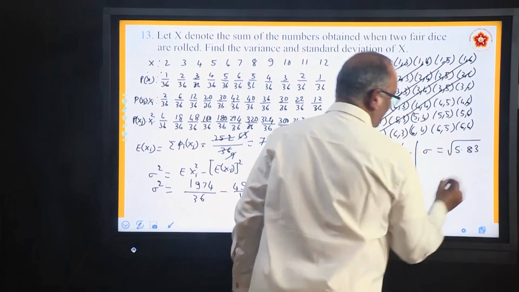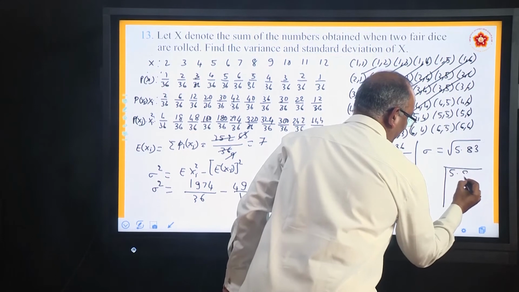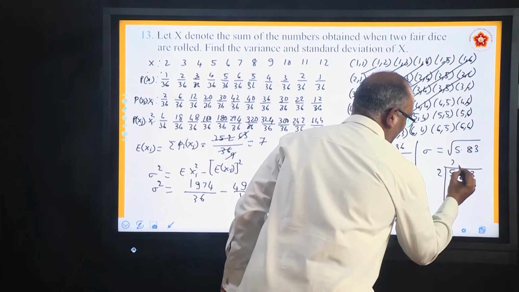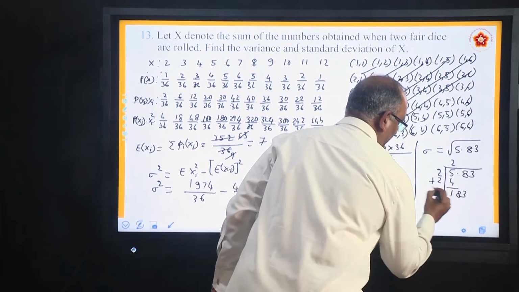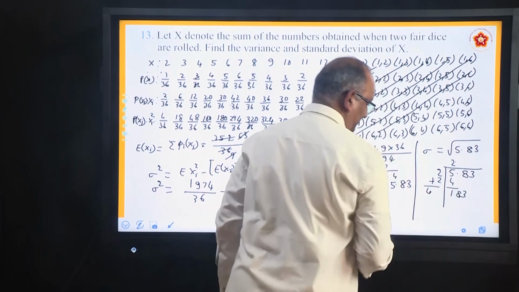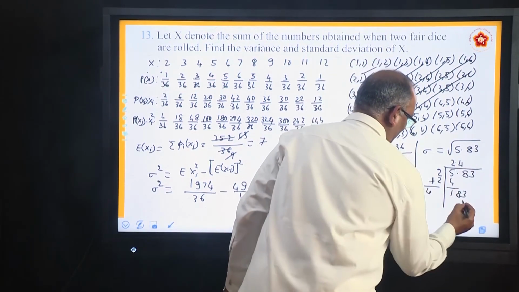5.83. Find out the square root. 2 2s are 4. Bring down 83, plus 2 makes it 4 in decimal. Now 4 4s are 16.